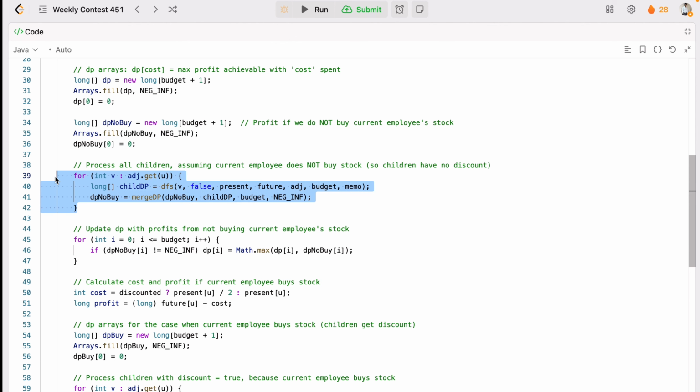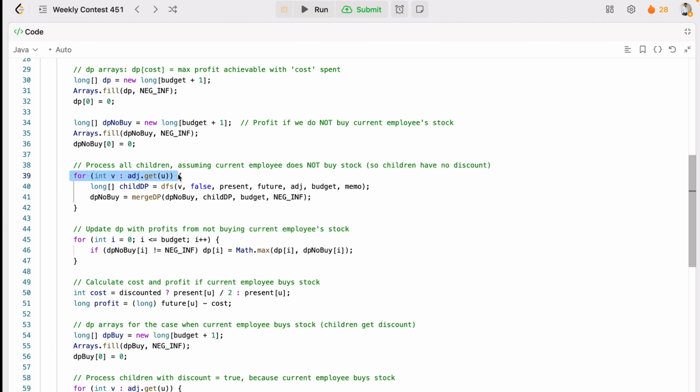Now it's time to process all the children, and we'll assume that the current employee does not buy stock, so children have no discount, right? We want to process children without discount, meaning the parent did not buy. If the parent did not buy, children will not get the discount. So the CEO has not got the discount, so its children will also not get the discount.